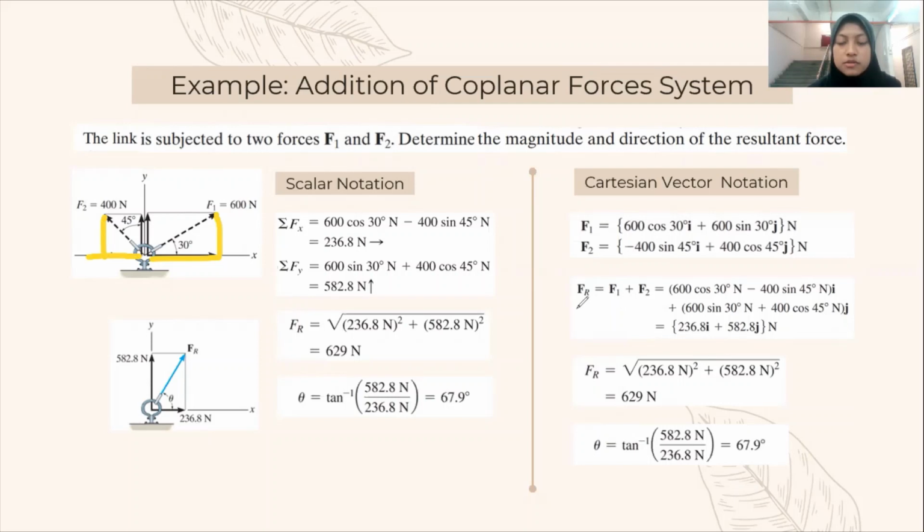And then we find the resultant force. Fr is equal to F1 plus F2, and we find the magnitude of the resultant force by using the same formula, and the direction of the resultant force also by using the same formula. So the final answer: the magnitude of the resultant force is equal to 629 Newton, and the direction is 67.9 degrees.